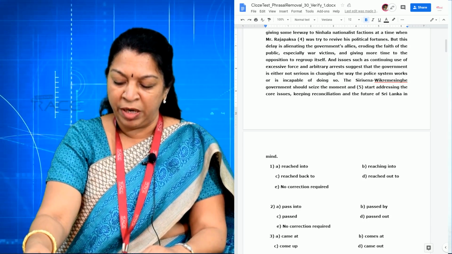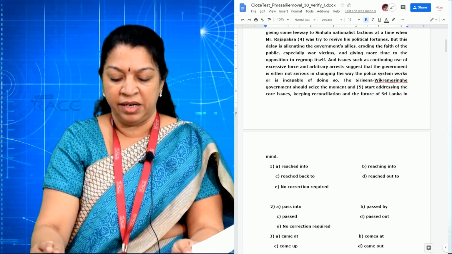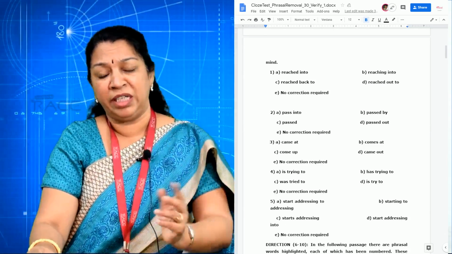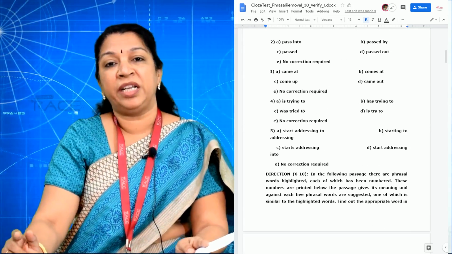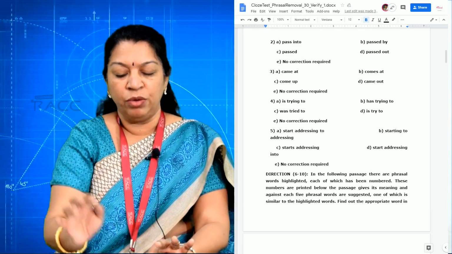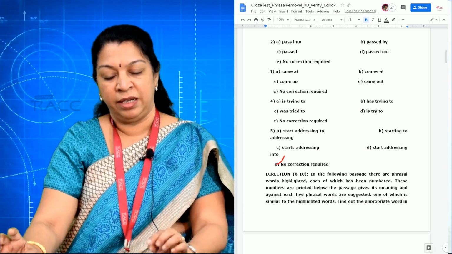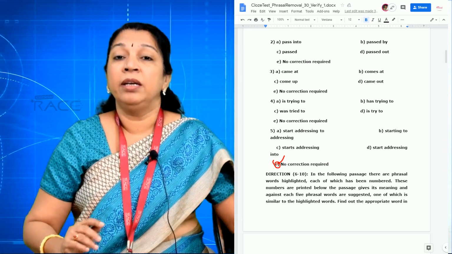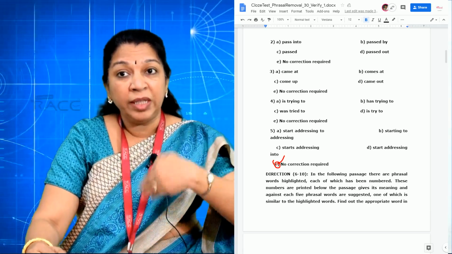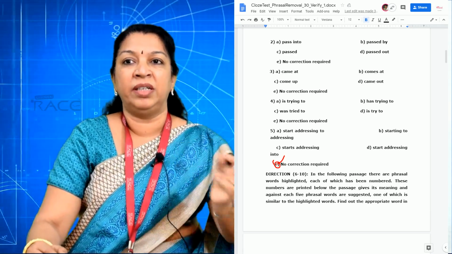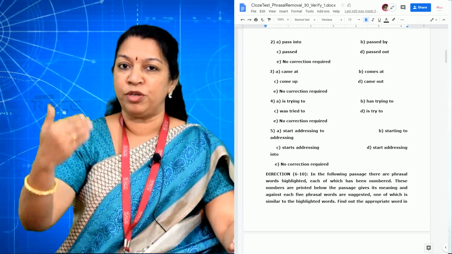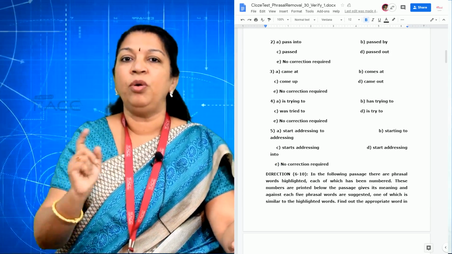Government should seize the moment and starts addressing. So government can be singular, government can be plural. So no correction required. So for the fifth blank, option E, no correction required is the right answer. So you have to check with preposition, grammar, tenses whether that word will come in that place. We will give very close options. So one or two you can eliminate. With the other two you need to choose.